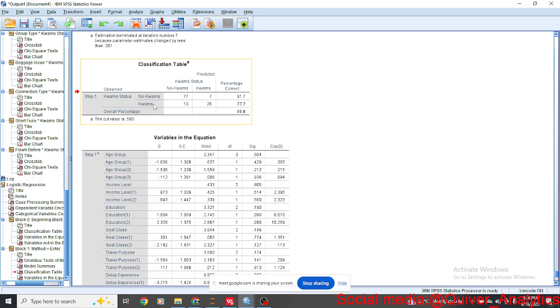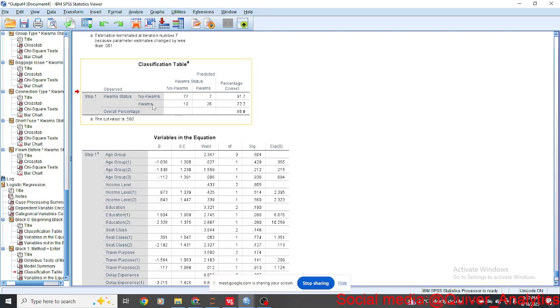So SPSS now checks that when the observed, the original value was no quams, 77 times it correctly predicted no quams. You can see there's no quams here, no quams here, no quams, and no quams.